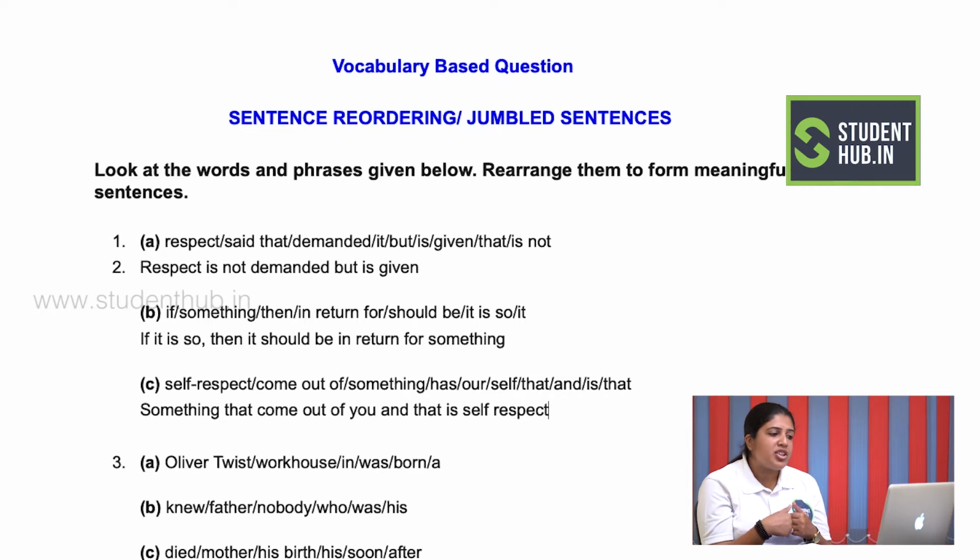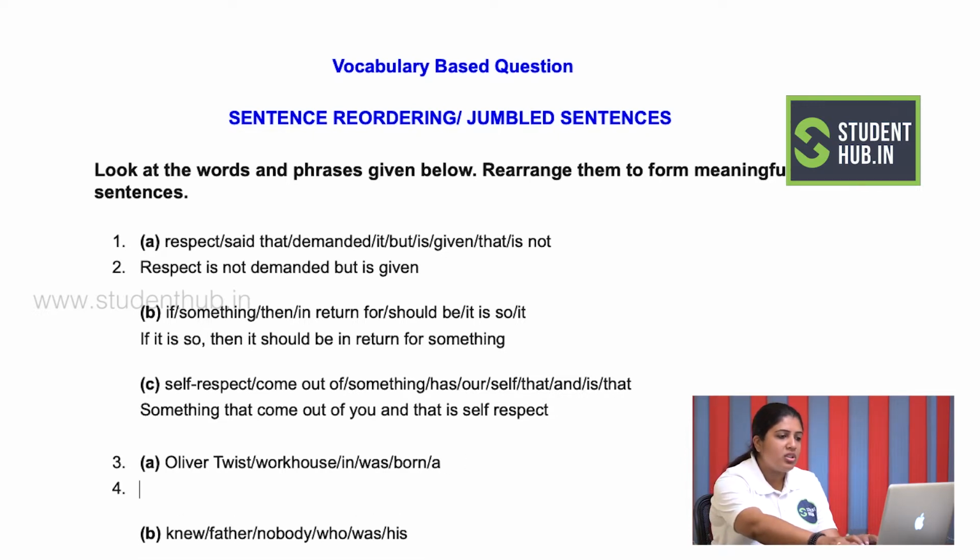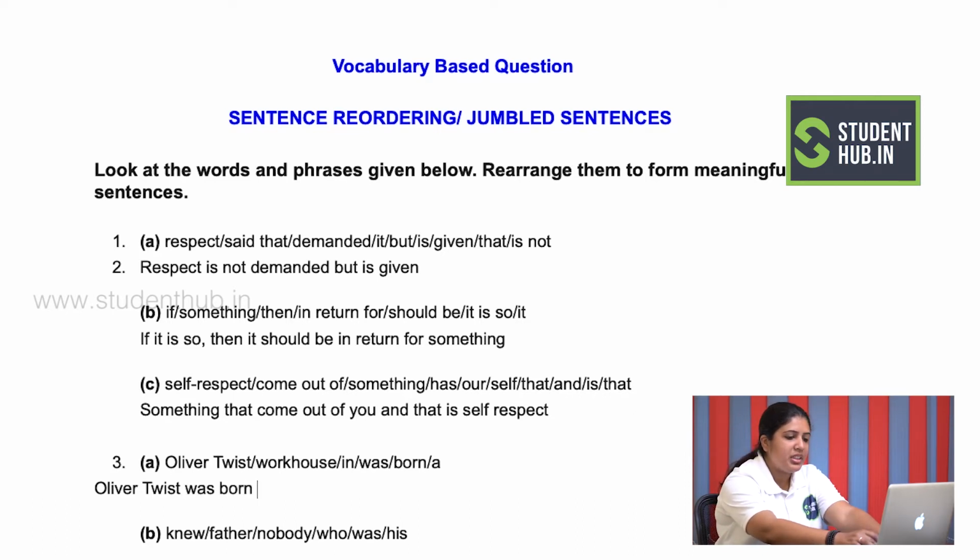Now when you come to section number 2 that we have, Oliver Twist work in a house. When you look at it, it is very easy to make out that Oliver Twist was born in a workhouse. So my answer starts with Oliver Twist, because this is the start of my sentence, was born in a workhouse.